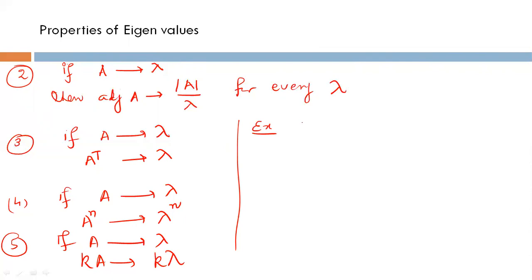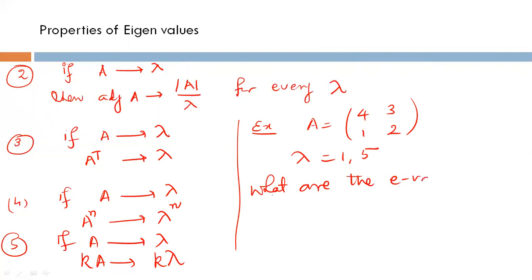Examples. In the previous question, I have given you A equal to 4, 3, 1, 2, and the eigenvalues were 1, 5. If you are interested in the eigenvalues of A to the power 3, then it will be very easy. 1 to the power 3, 5 to the power 3. It means 1, 125 will be the eigenvalues of A to the power 3.